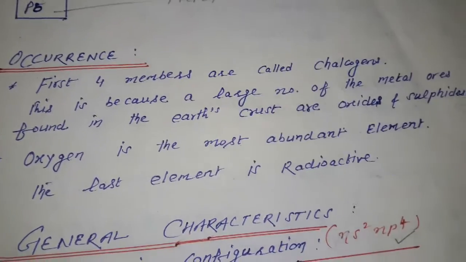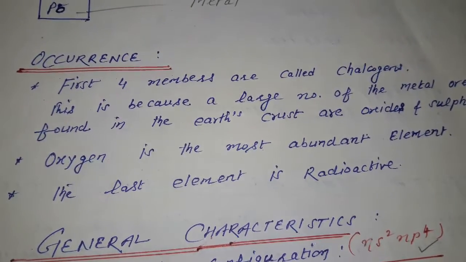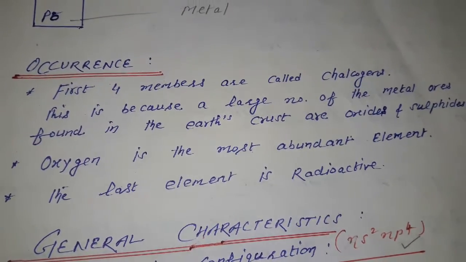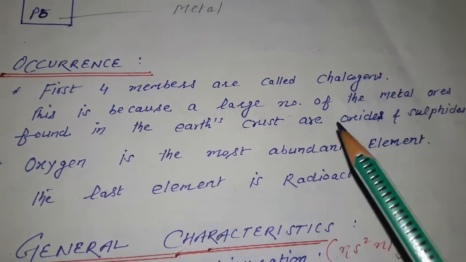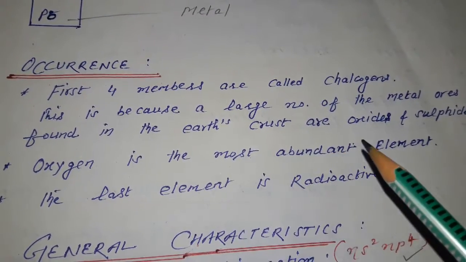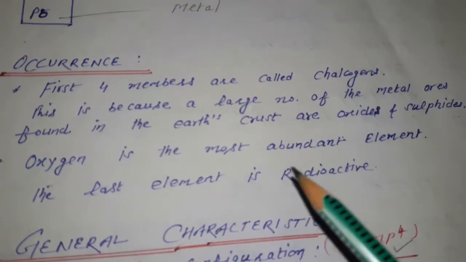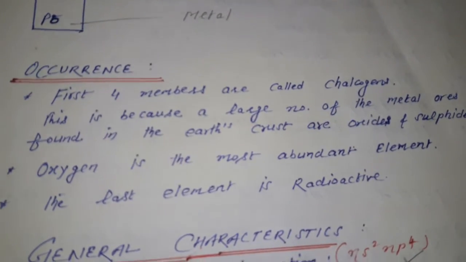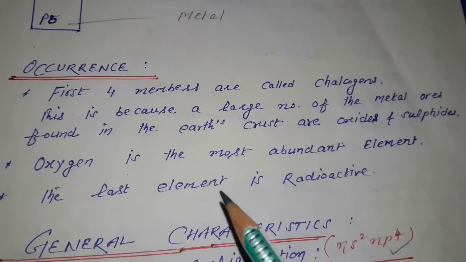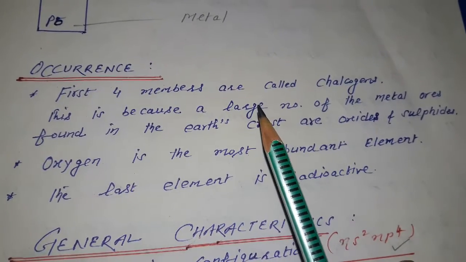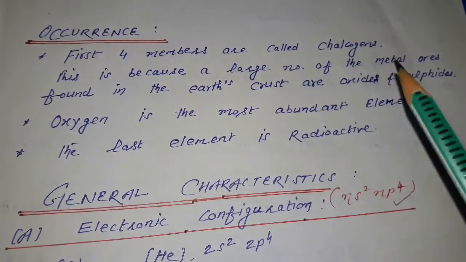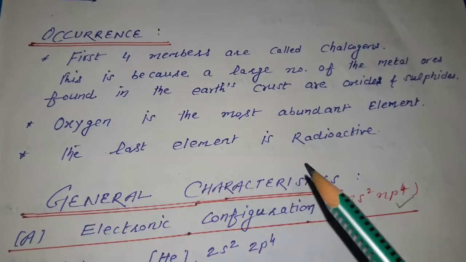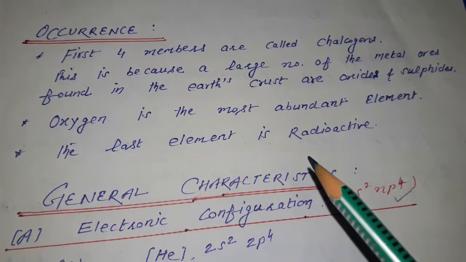About occurrence, the first four members are called chalcogens. This is because a large number of metal ores found in the earth's crust are in the oxide and sulfide forms. Oxygen is the most abundant element. The last element is radioactive and derived its name from Poland, the home country of Marie Curie, who discovered the element in